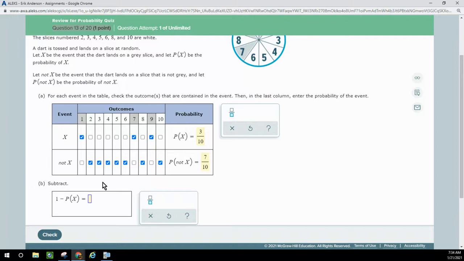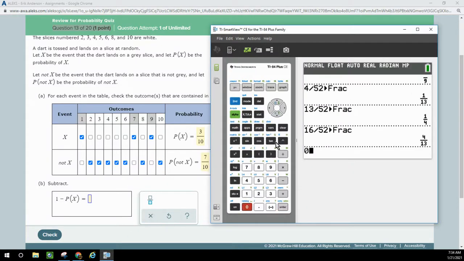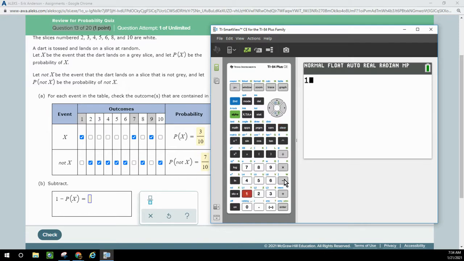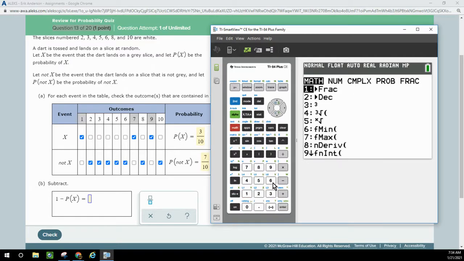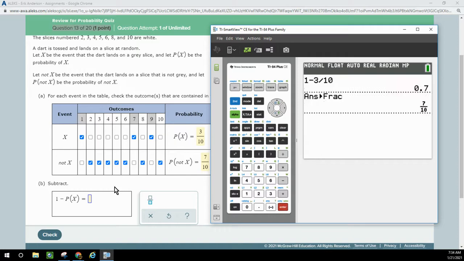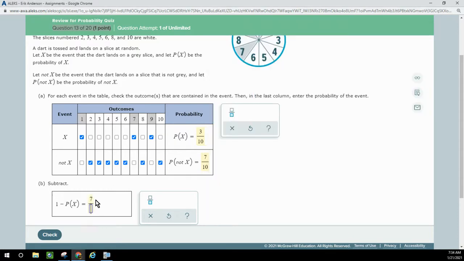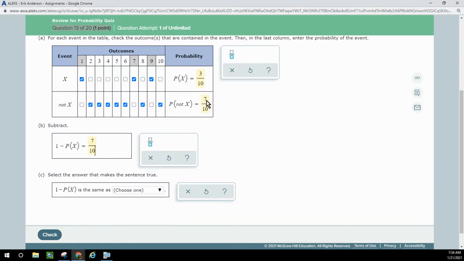Subtract them. So 1 minus P of X, 1 minus 3/10 is 7/10. And we notice that that's the same as the probability of not X.